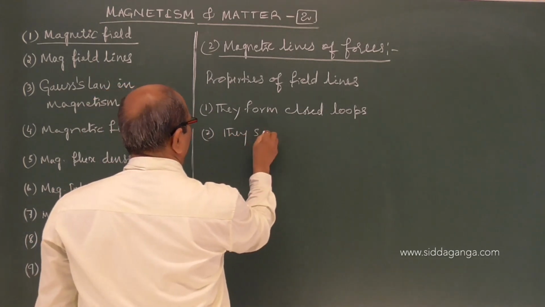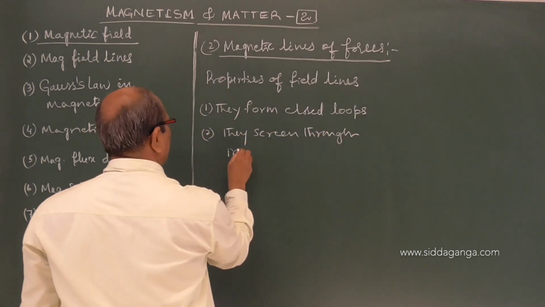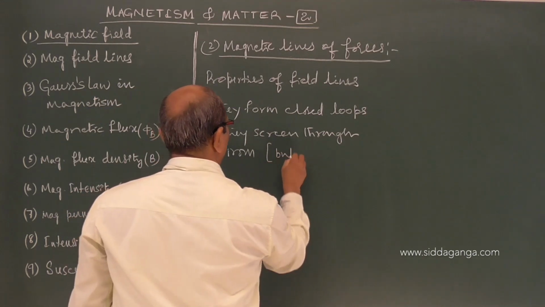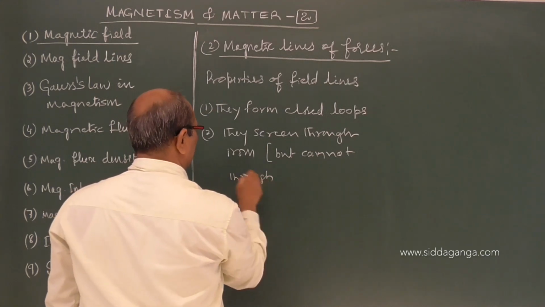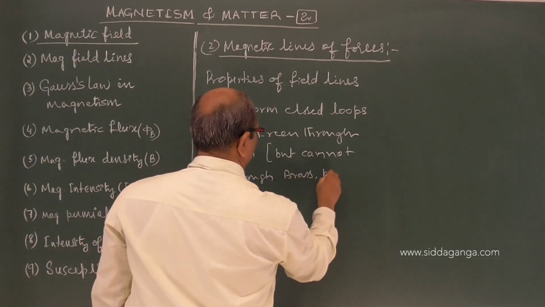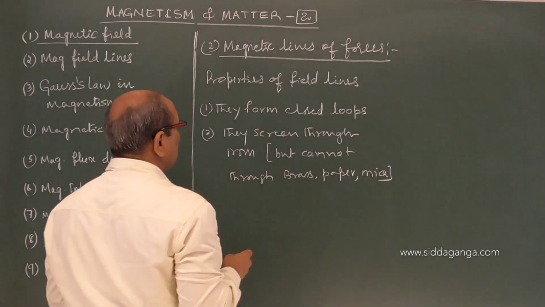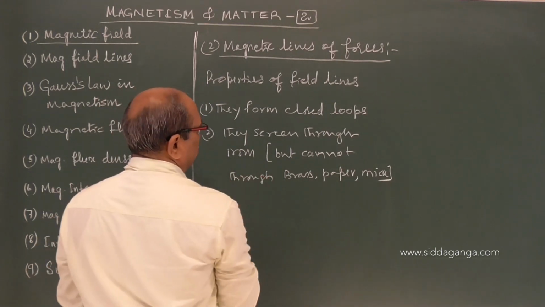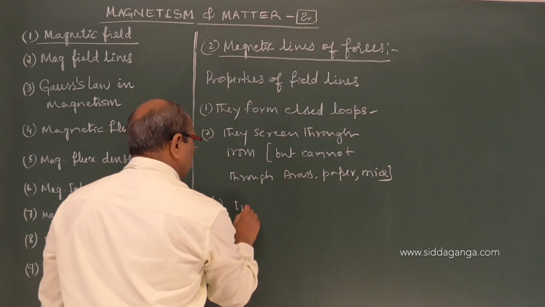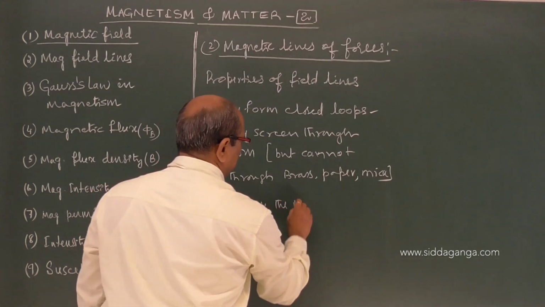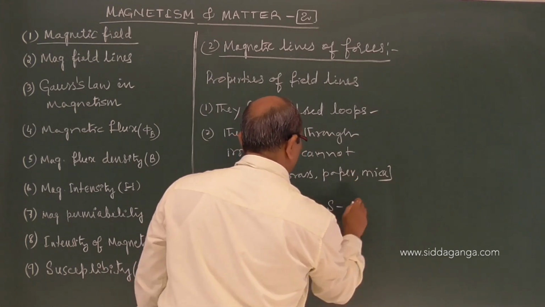They pass through magnetic substances like iron, but cannot pass through brass, paper, mica, etc. When they pass through iron, they form a closed loop inside the magnet, running south to north.